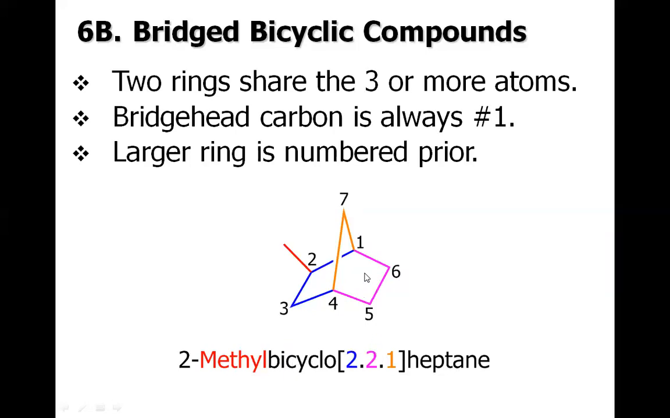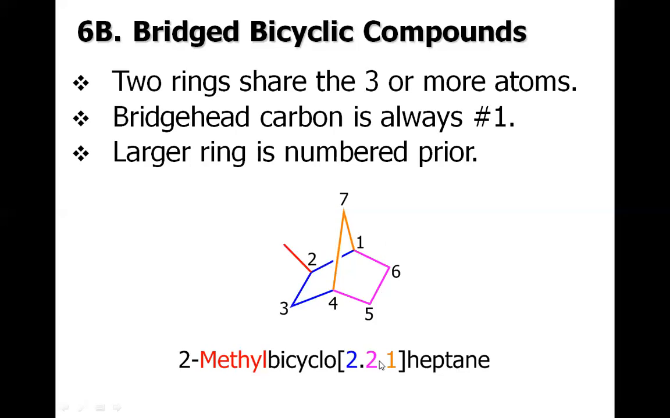Now why 2 to 1 this time? Because there are 2 carbons, this carbon and this carbon, between these bridgehead carbons, and the other 2 is for this 2. There are again 2 carbons between the bridgehead carbons, and for 1 we have 1 carbon between these 2 bridgehead carbons. This 7th carbon is the one carbon. And heptane because there are total 7 carbons, excluding this carbon because this is the methyl, which is the substituent.